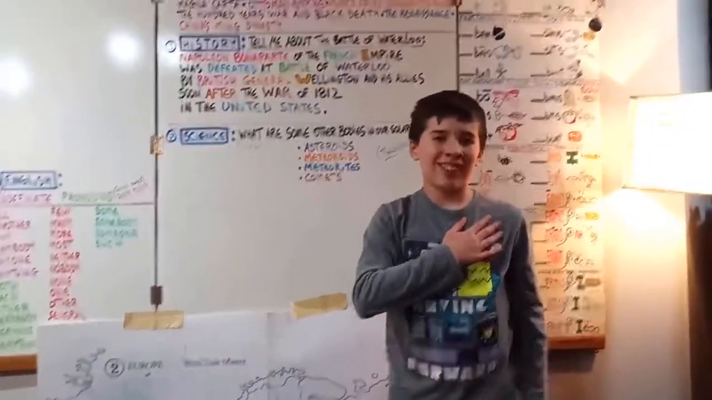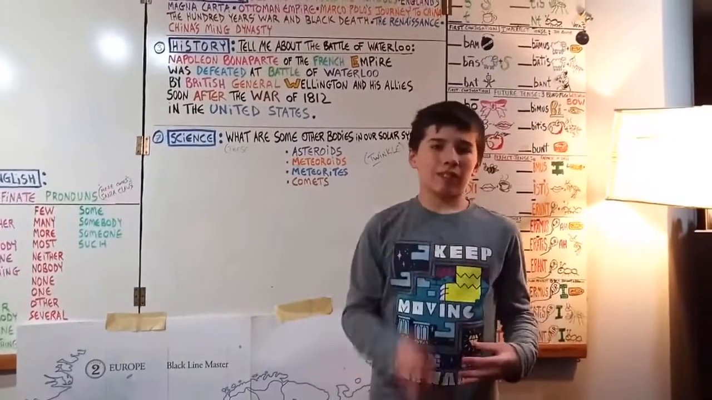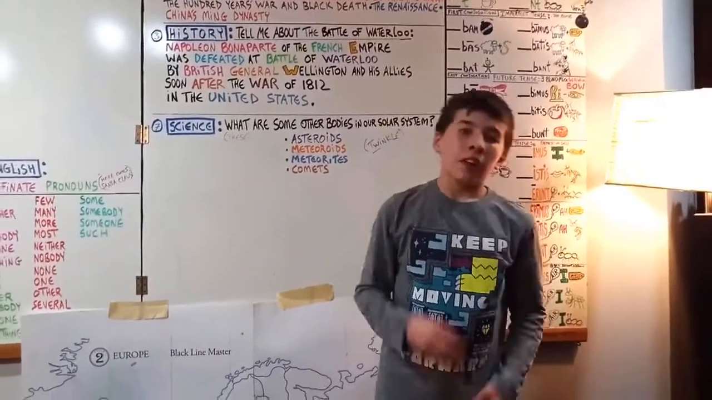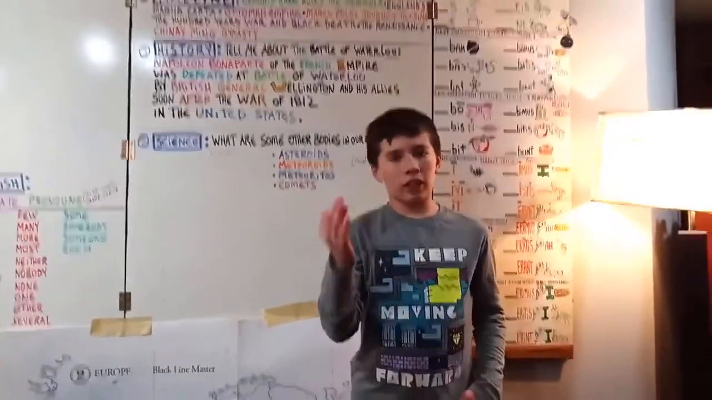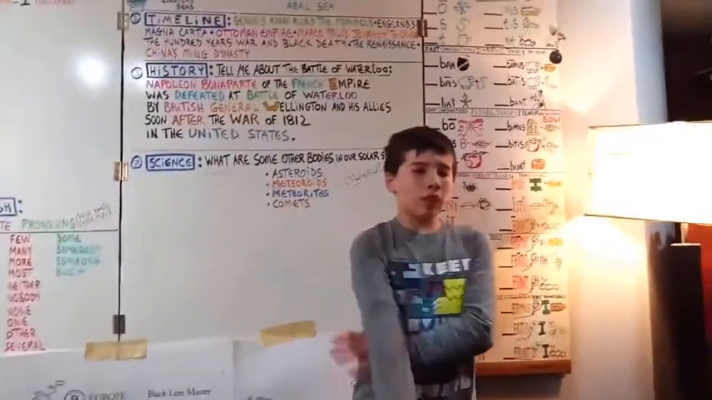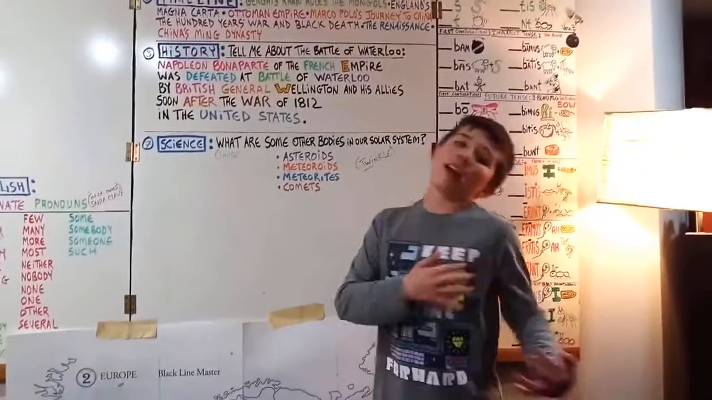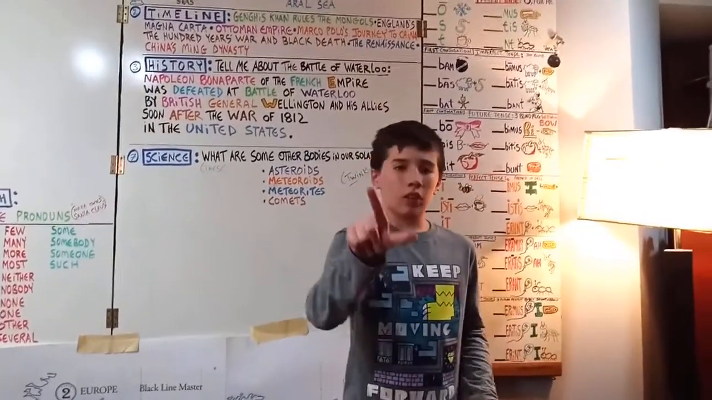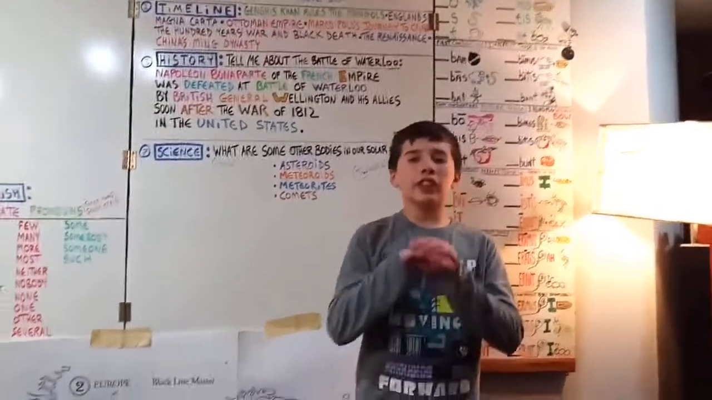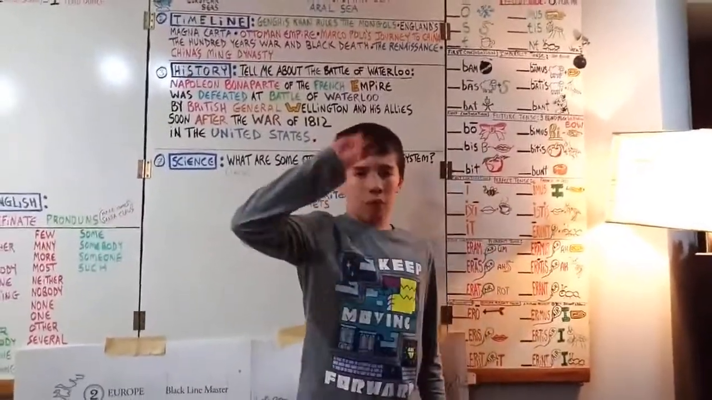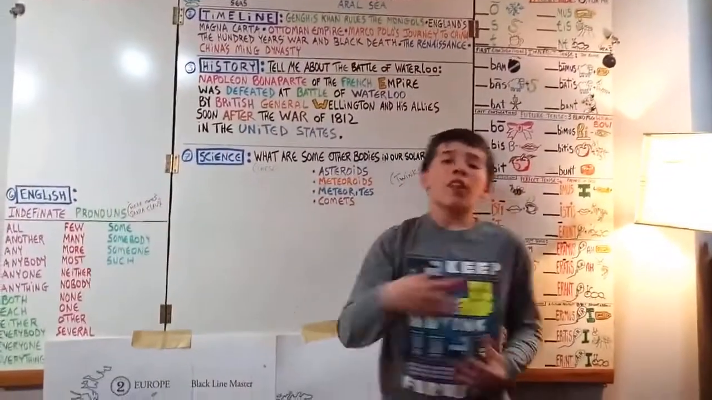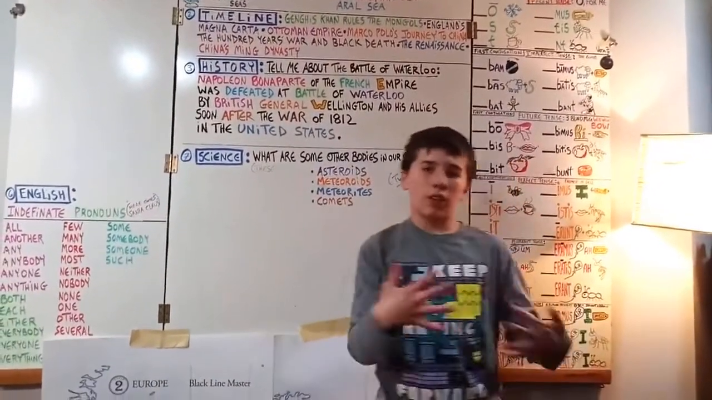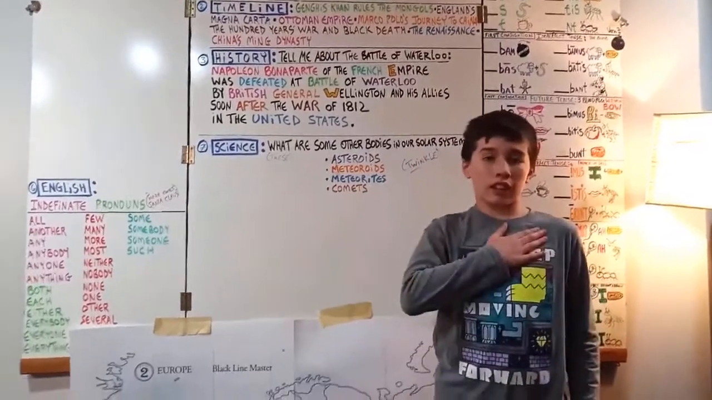So here we go. Tell me about the Battle of Waterloo. Napoleon Bonaparte of the French Empire was defeated at the Battle of Waterloo by British General Wellington and his allies soon after the War of 1812 in the United States.